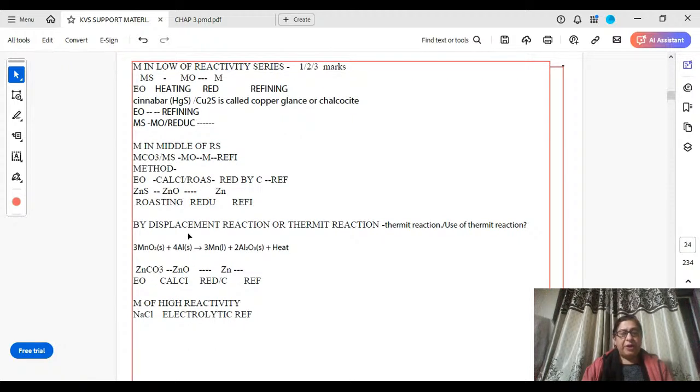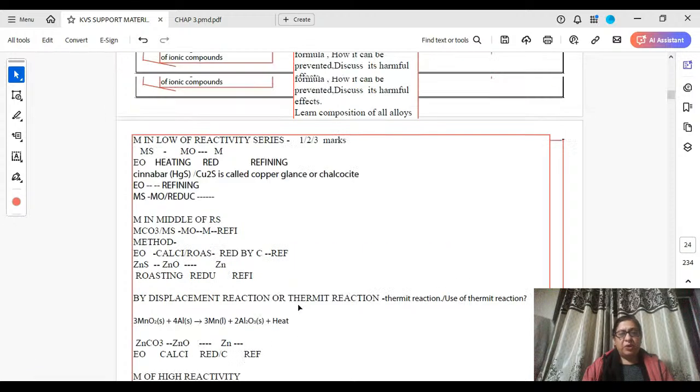Next is extraction of metal by displacement reaction or thermite reaction. Here you have examples given in this, MnO2 or Fe2O3, thermite reaction and their uses in daily life. Next is metal in high reactivity series, which can be extracted by electrolytic refining. So learn all the questions.